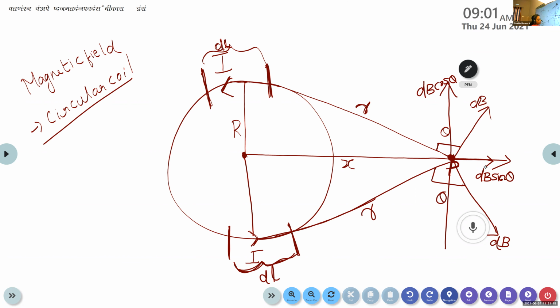One is a vertical component, dB cos theta, and the other is a horizontal component, dB sine theta. Since the magnetic field produced at the point P is a vector quantity, we resolved it into two components.